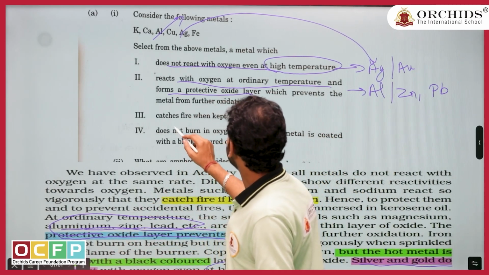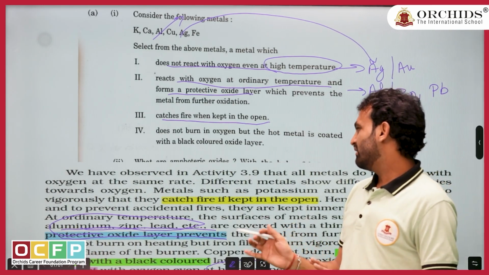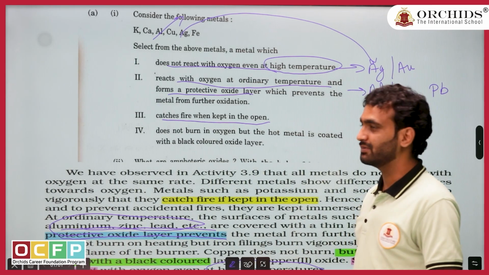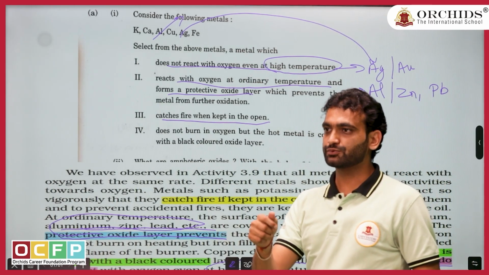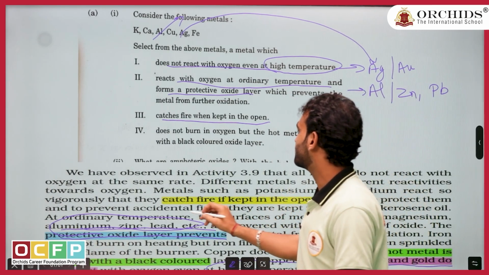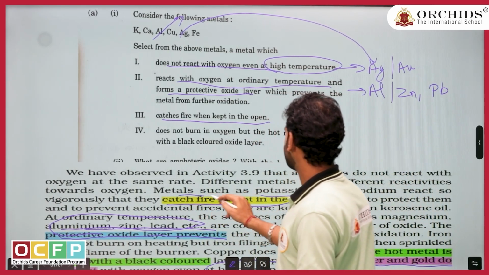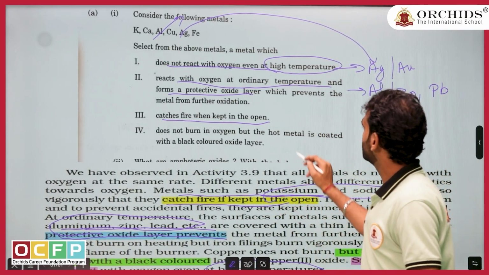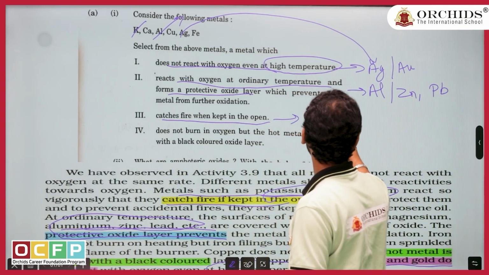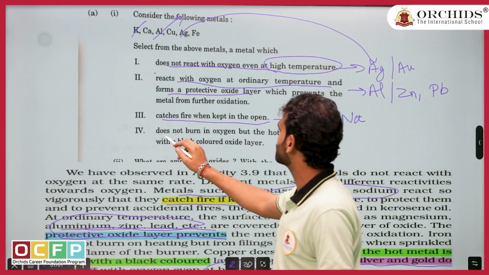Okay. Now third part, catch fire when kept in open. Again this question is many times repeated in the exam. Like they ask, why do we need to keep sodium and potassium in kerosene? Like that also they can ask the question. Here they have asked which can catch fire. They are metals such as potassium and sodium. So the answer is potassium. Is sodium given? No, only potassium. But if they ask, it can be sodium as well. That also shows the same effect.